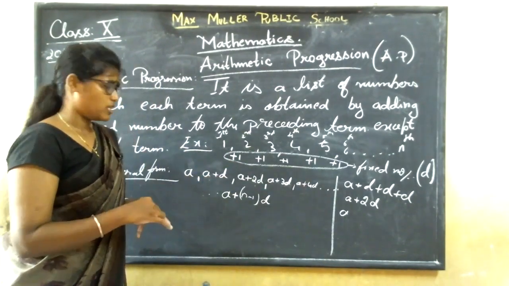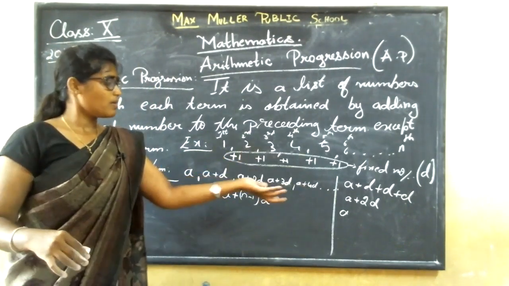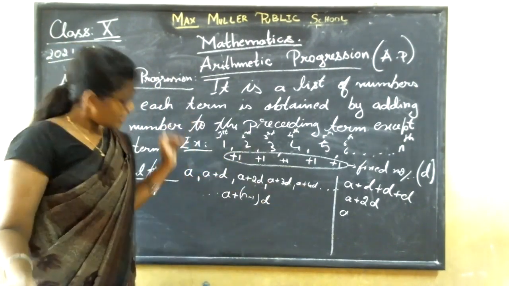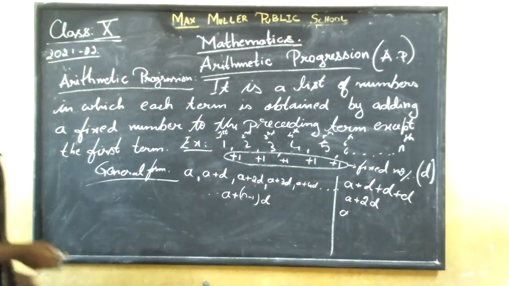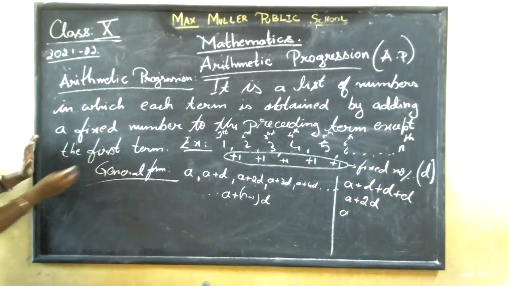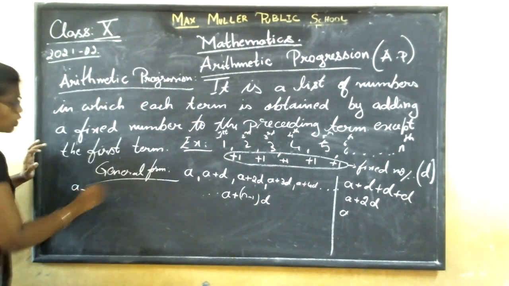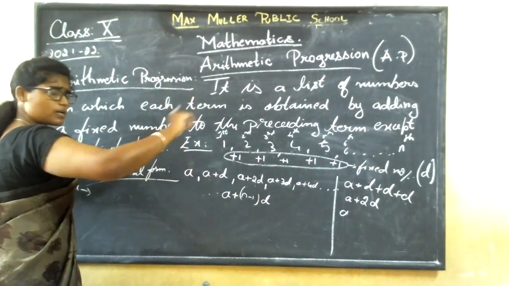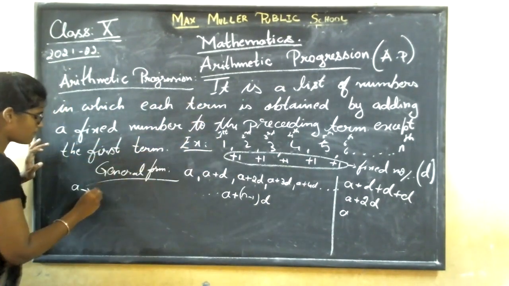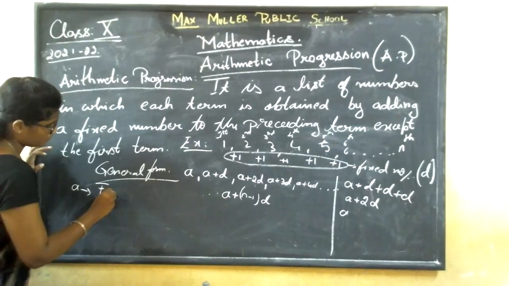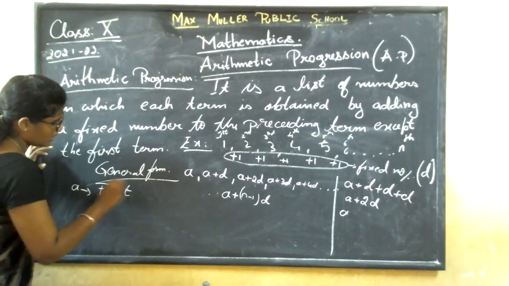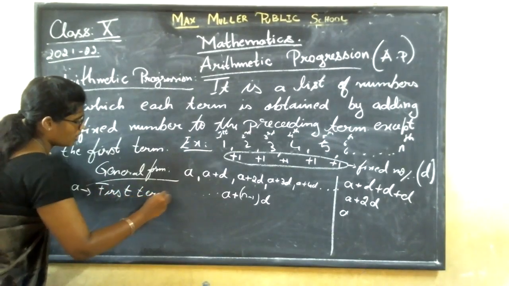Yes, I got the general sequence. But what is a, d, what is n? I do not know. So let me name all of them. So what is a? A is always the first term. First term is fixed. So a is first term. Clear?